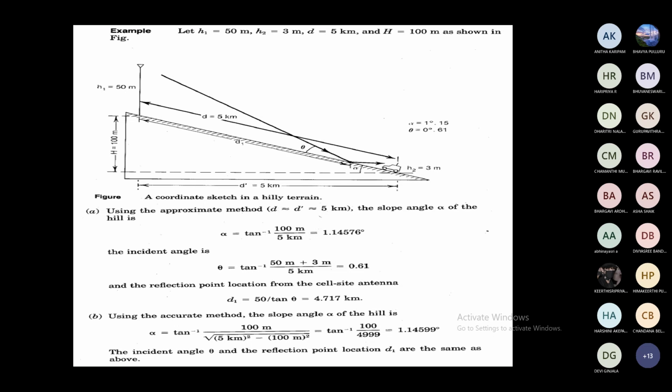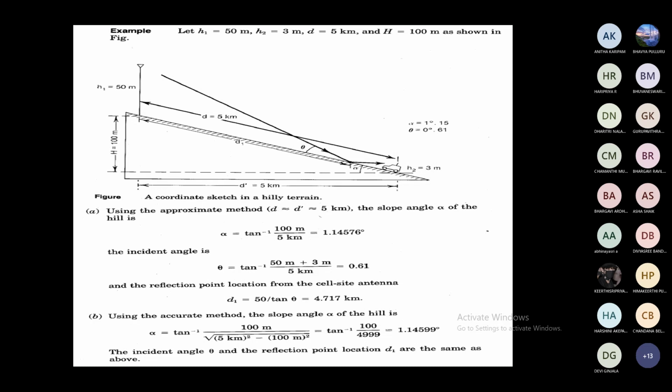Similarly, incident angle is tan inverse of (h1 plus h2) by d. What is the exact d1 calculation? They are given approximately 5 kilometers, but we have to calculate d1 exactly. That is d1 equal to capital H1 divided by tan theta. Then we are getting 4.717 kilometer.